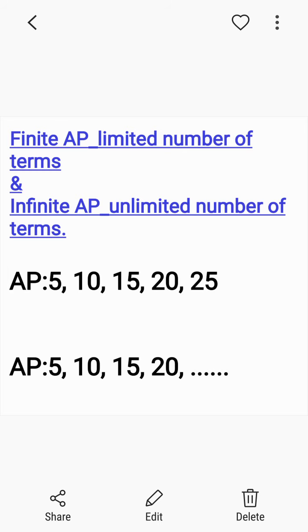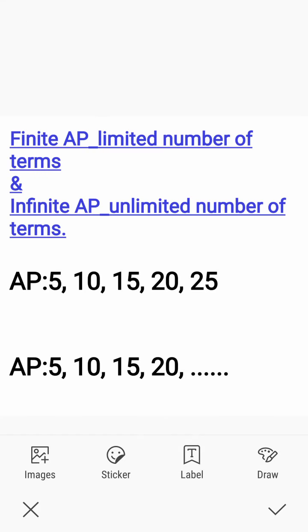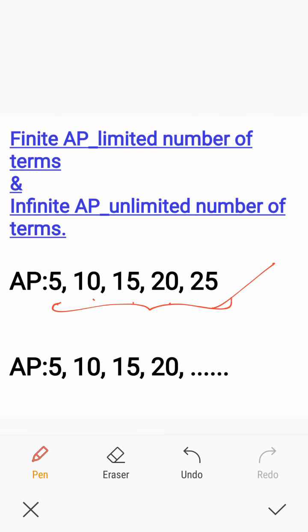Now let us discuss finite AP and infinite AP. Finite AP, from the name itself it is understood. Finite AP will have a limited number of terms. See, the first AP is an example of finite AP. Here 5, 10, 15, 20, 25. How many terms are there? 1, 2, 3, 4, 5. This AP has 5 terms. So by the fifth term, the AP is finished. It is not extending. Here the first term of the AP is 5, last term of the AP is 25. It is a finite AP.